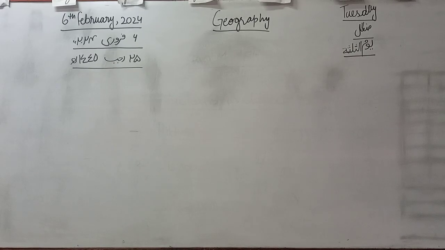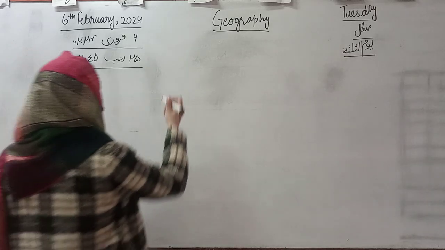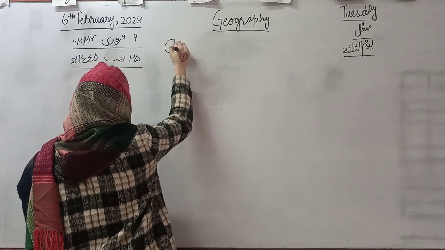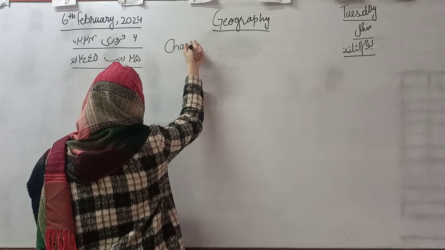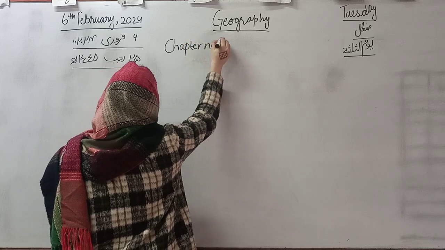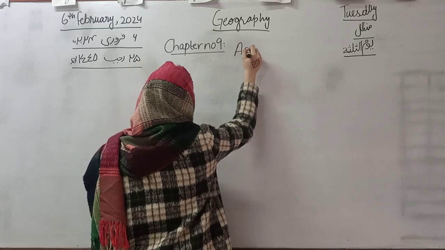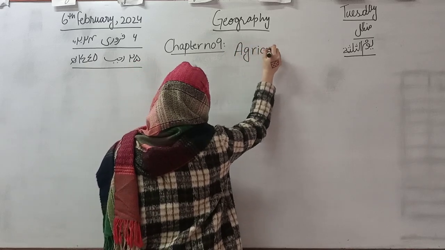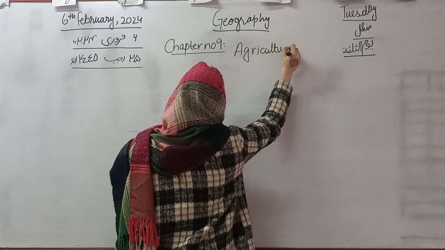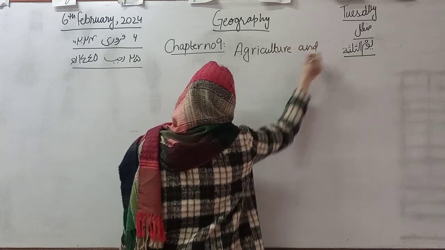So class, now we are going to start our new chapter, which is agriculture and farming.